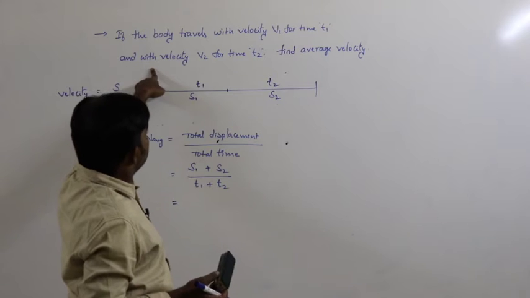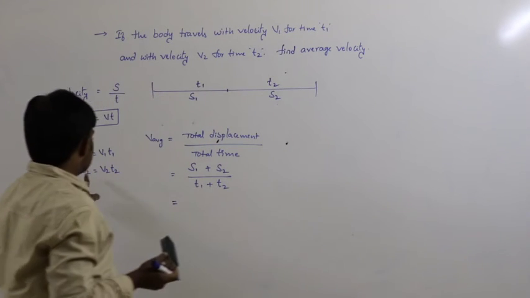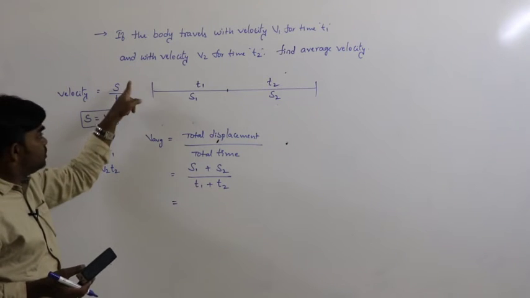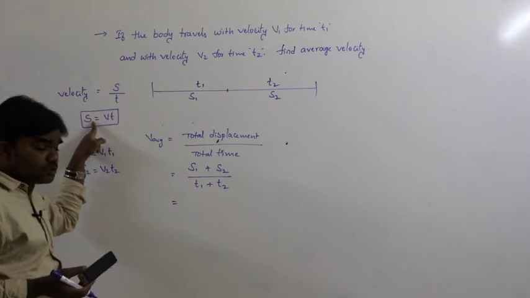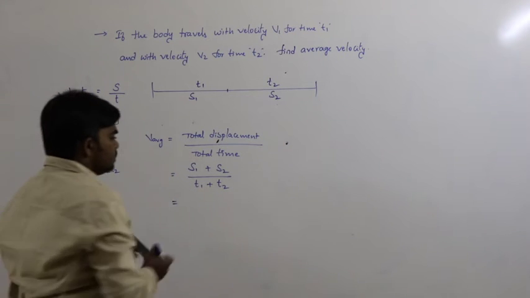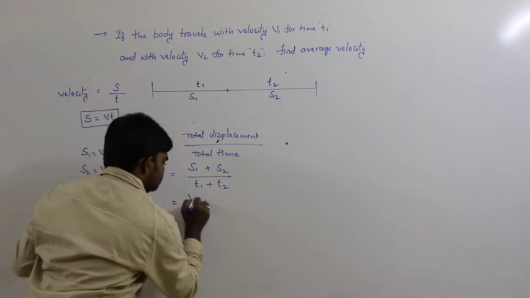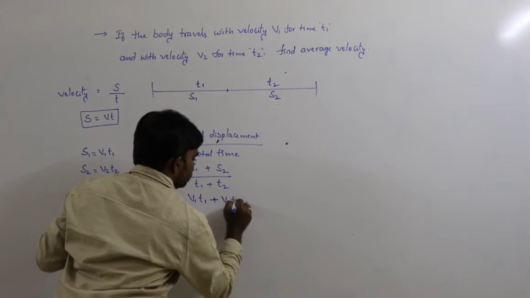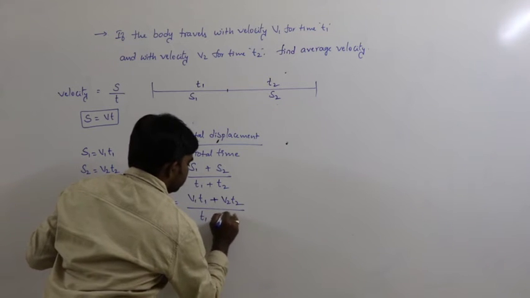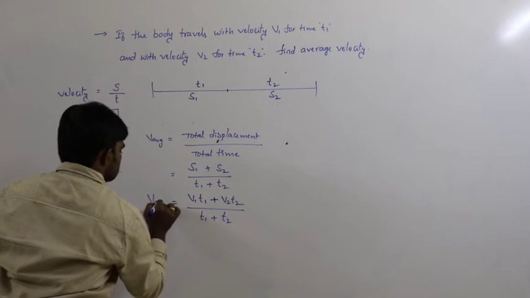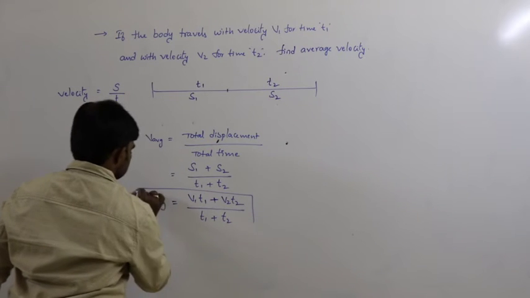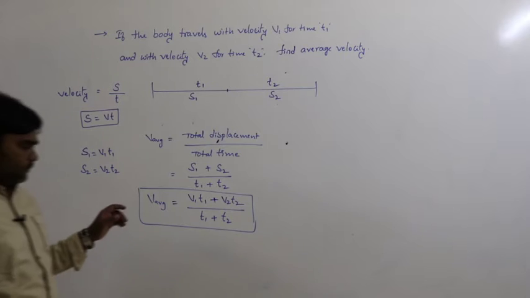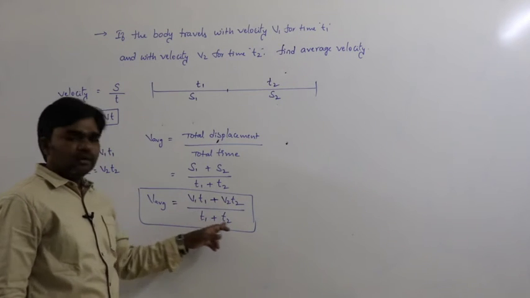Next it travels with velocity v2 for time t2, that's why s2 can be written as v2 into t2. So in place of s1 we write v1 t1, and in place of s2 we write v2 t2, divided by t1 plus t2. This is average velocity: V1 T1 plus V2 T2 by T1 plus T2.